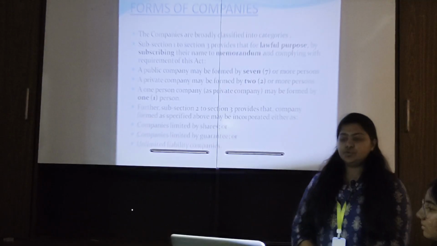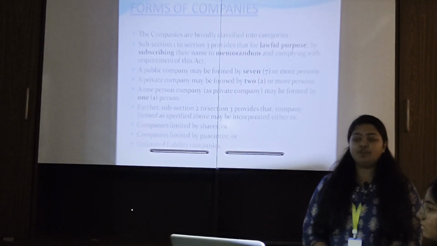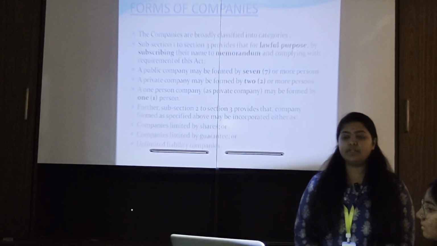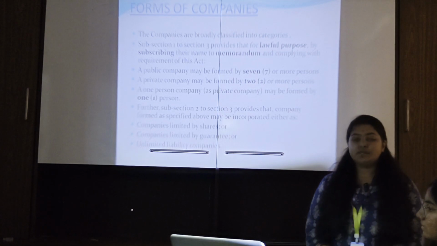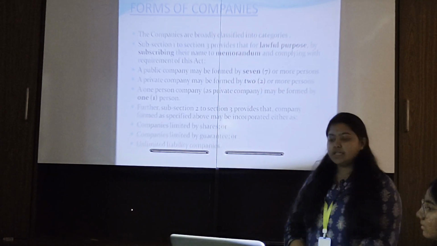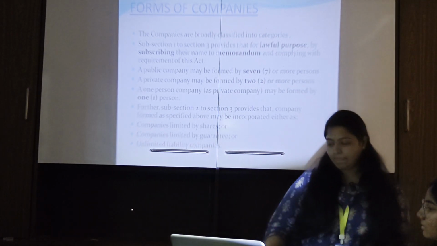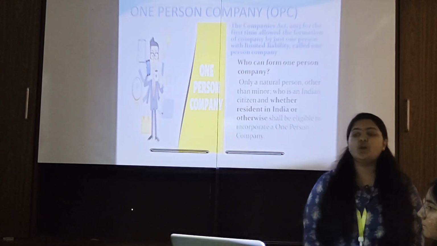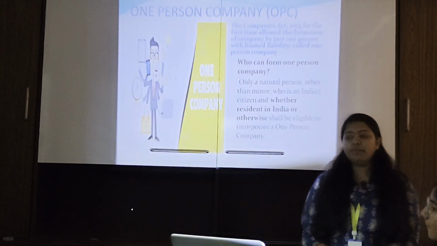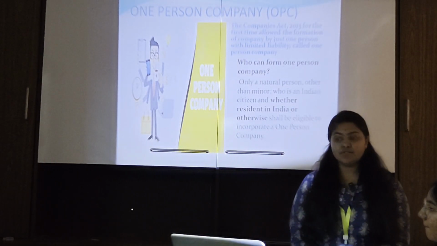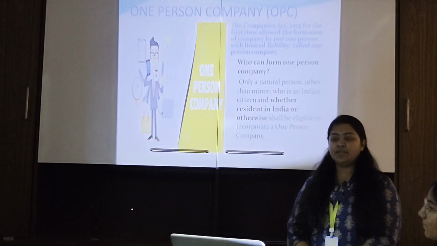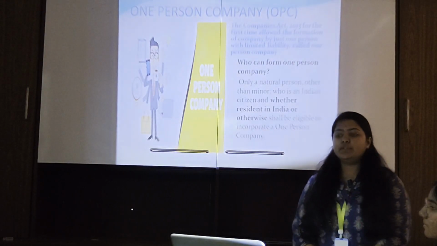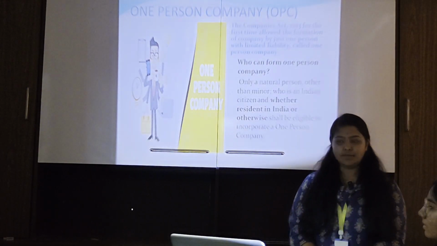Further, subsection 2 of Section 3 provides that a company formed as specified above may be incorporated as a company limited by shares, a company limited by guarantee, or an unlimited company. One-person company: the Companies Act 2013 for the first time allowed the formation of a company by just one person with limited liability, called a one-person company.